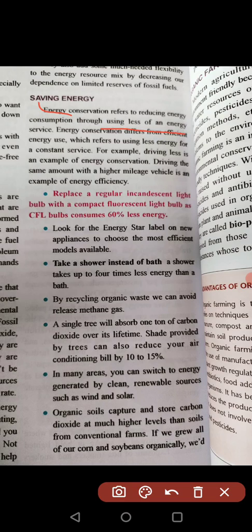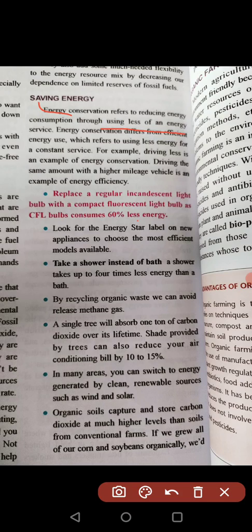Efficient energy use means if we are consuming much of the energy for a single purpose, then we have to use it efficiently, that is, reduce its use. Energy conservation is different: it is using less of an energy service, reducing the energy consumption. For example, driving less is an example of energy conservation, and driving the same amount with a higher mileage vehicle is an example of energy efficiency.